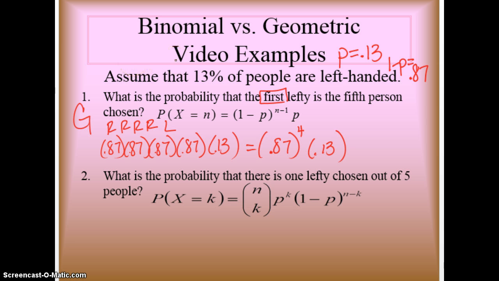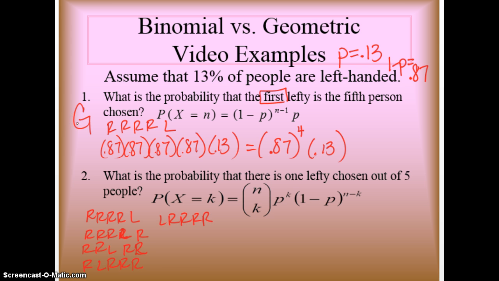Okay, so that's geometric. What is the probability there's one lefty chosen out of 5 people? That means we can have righty, righty, righty, righty, lefty, or righty, righty, righty, lefty, righty, or righty, righty, lefty, righty, righty, or righty, lefty, righty, righty, righty, or lefty, righty, righty, righty, righty.